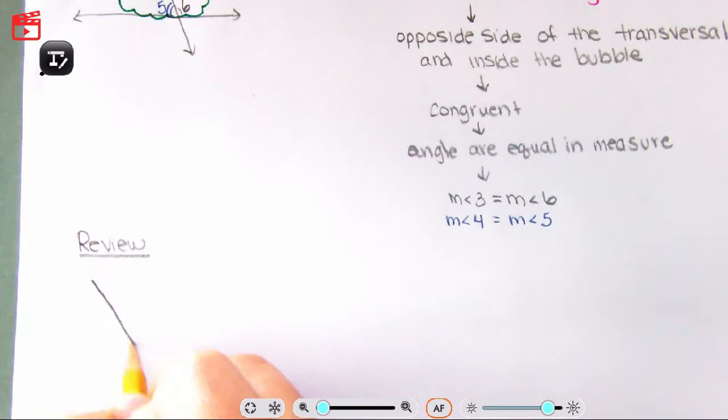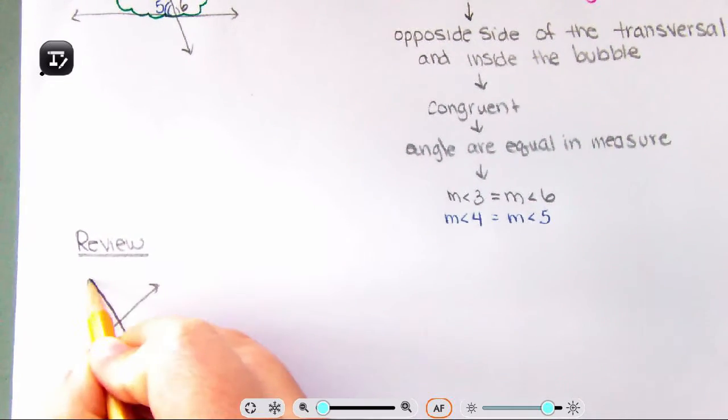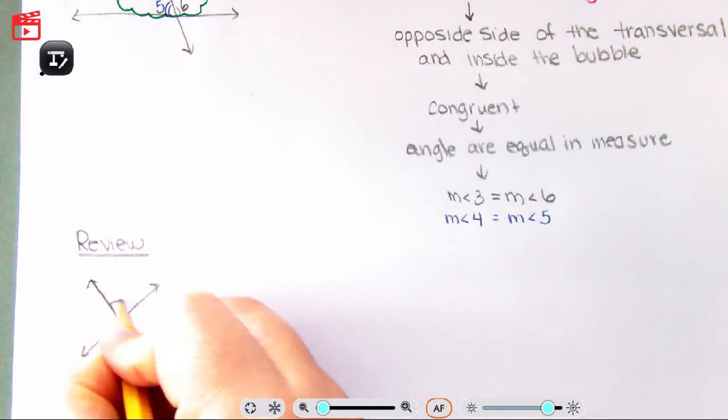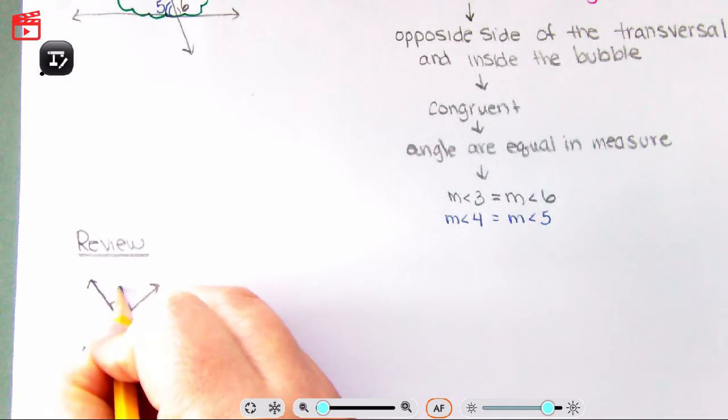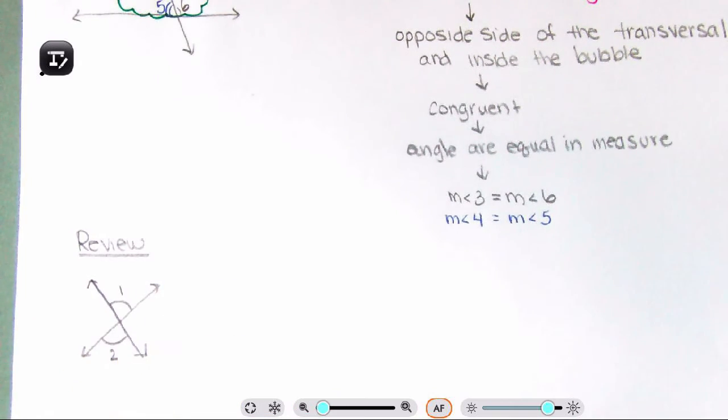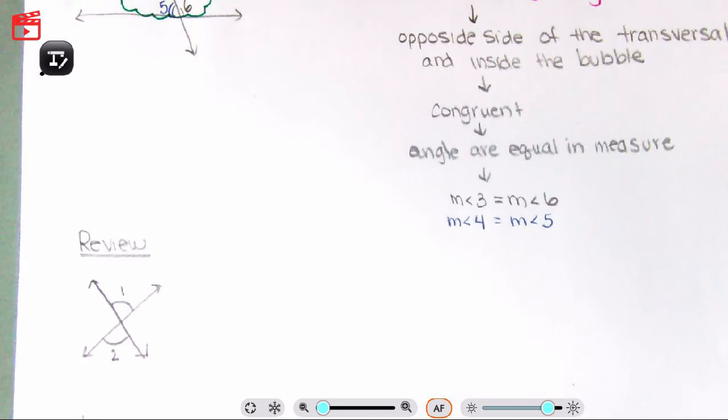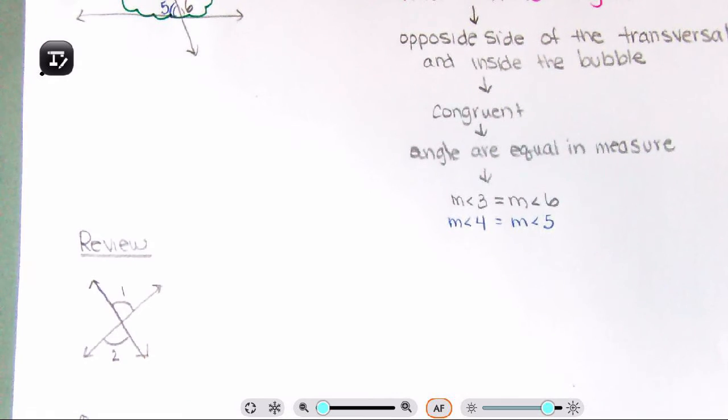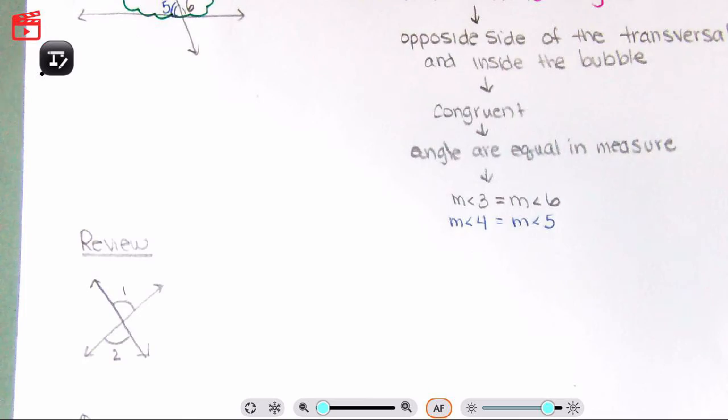We also have vertical angles. Again, vertical angles are angles that are across from each other. So let's call this angle 1 and angle 2. And I'll write this. We also have, let's call this 1 and 2 again. This and this, oh, you can't see.